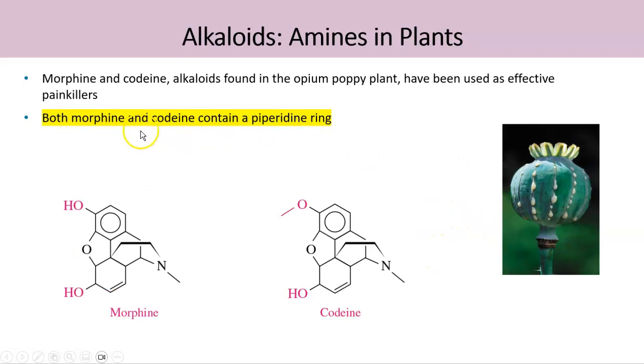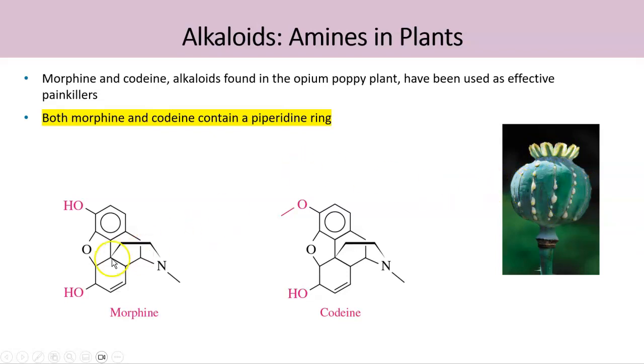And two other alkaloids are given here, morphine and codeine. So these are alkaloids found in the opium poppy plant. These drugs are actually used as drugs. So these are extracted from the poppy plant.